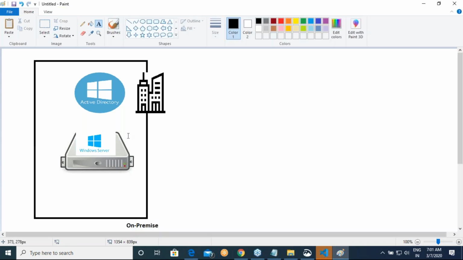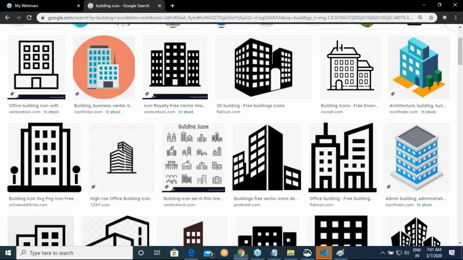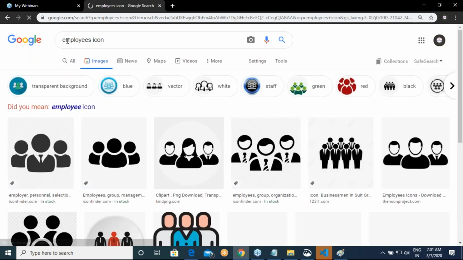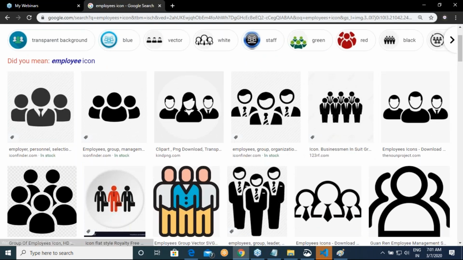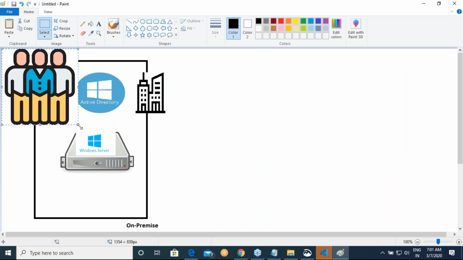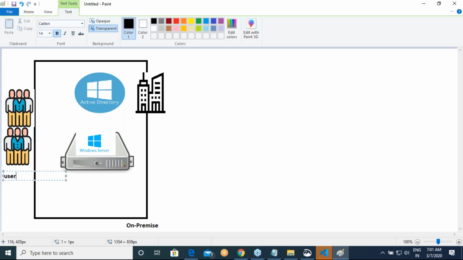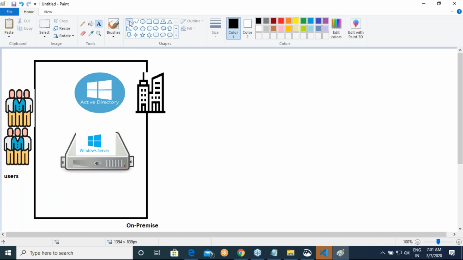In your company, you have an Active Directory, and you have employees in your organization. These are your users. Whenever they log in to anything, they authenticate using Active Directory. Am I clear on this?